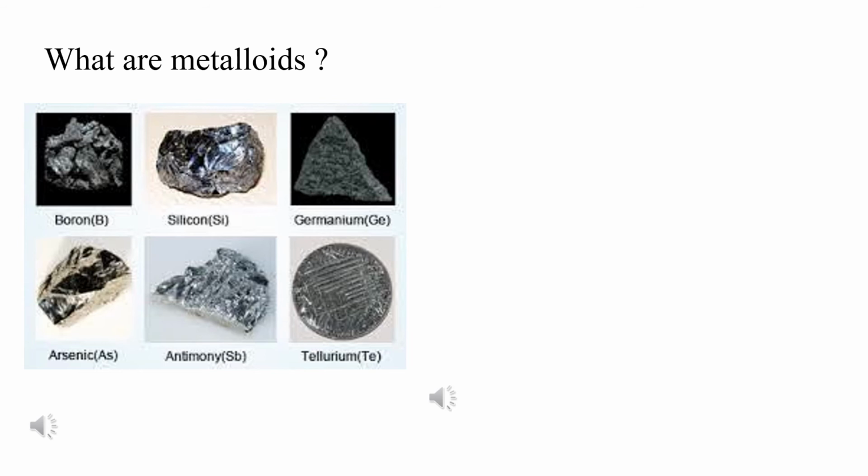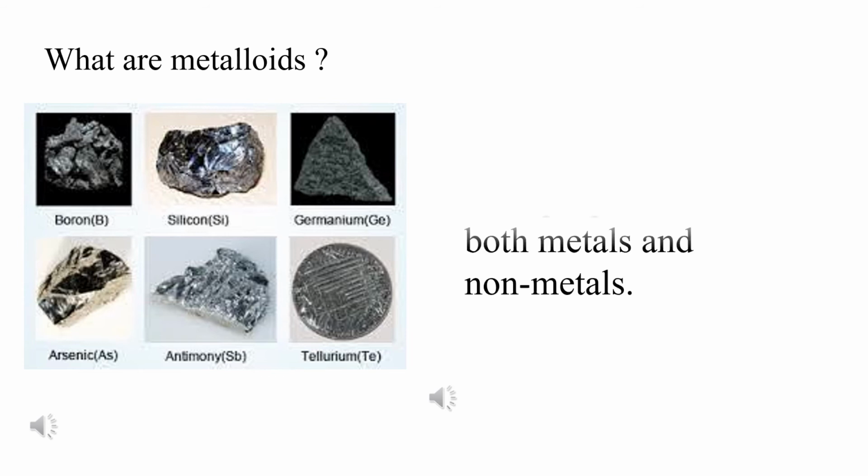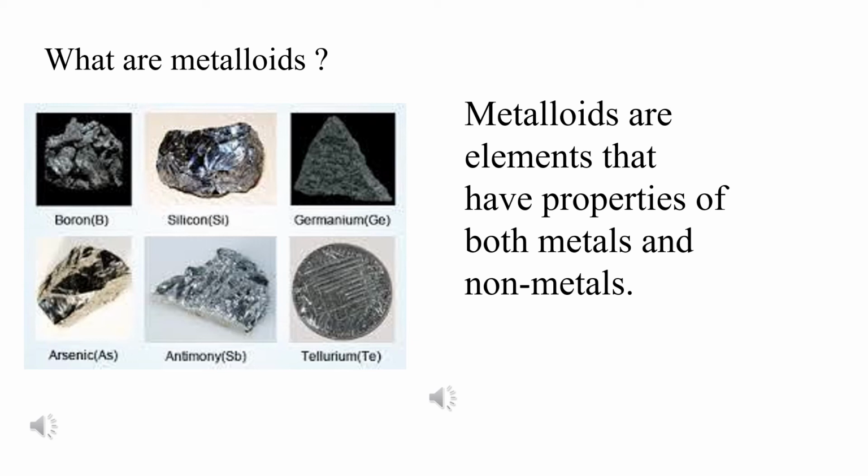So here, what are metalloids? Metalloids are those elements that have properties of both metals and non-metals. Okay, so they will be showing some properties of metals as well as that of non-metals, and that is why they are termed as metalloids.